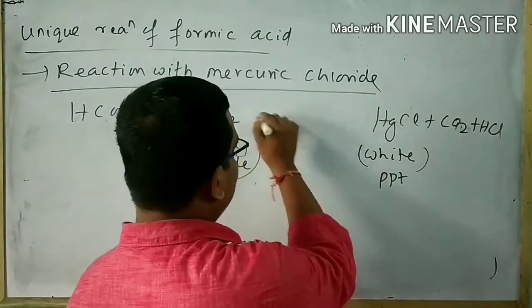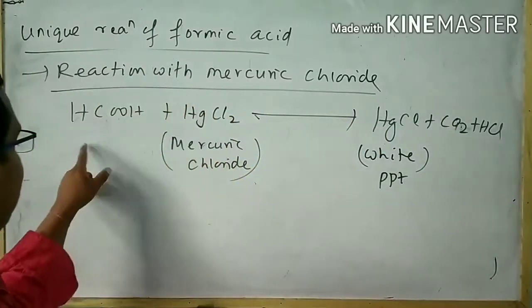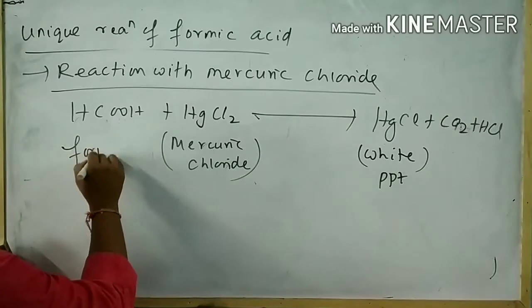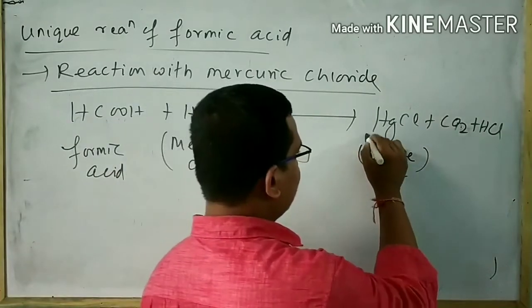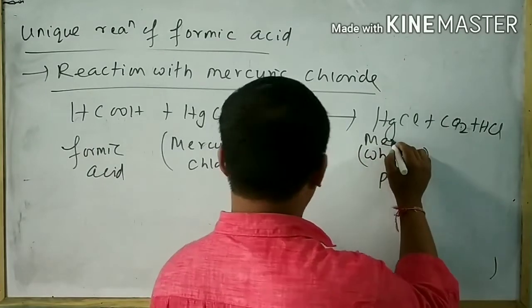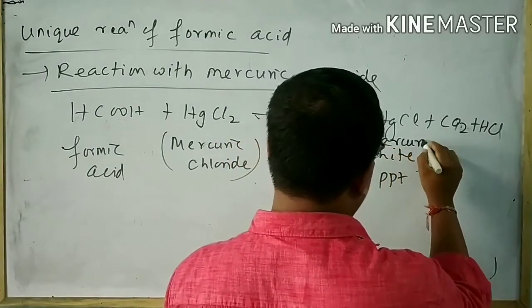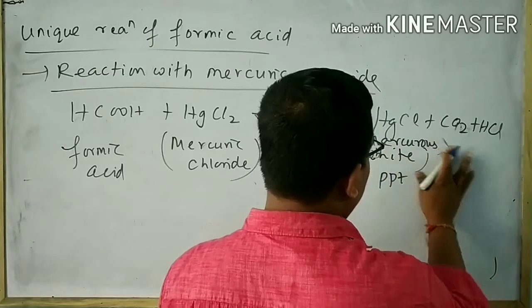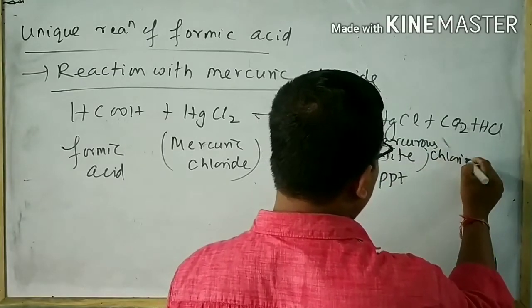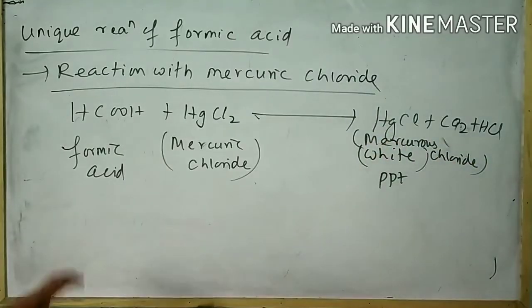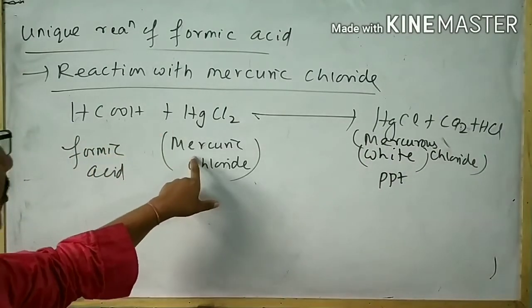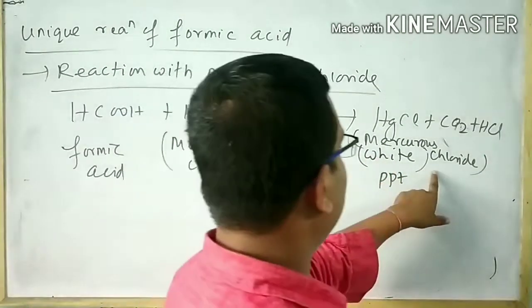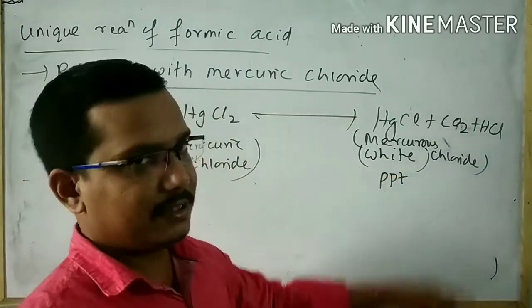So we can write a statement for this reaction. When formic acid undergoes reaction with mercuric chloride, then mercurous chloride, a white precipitate, is formed.